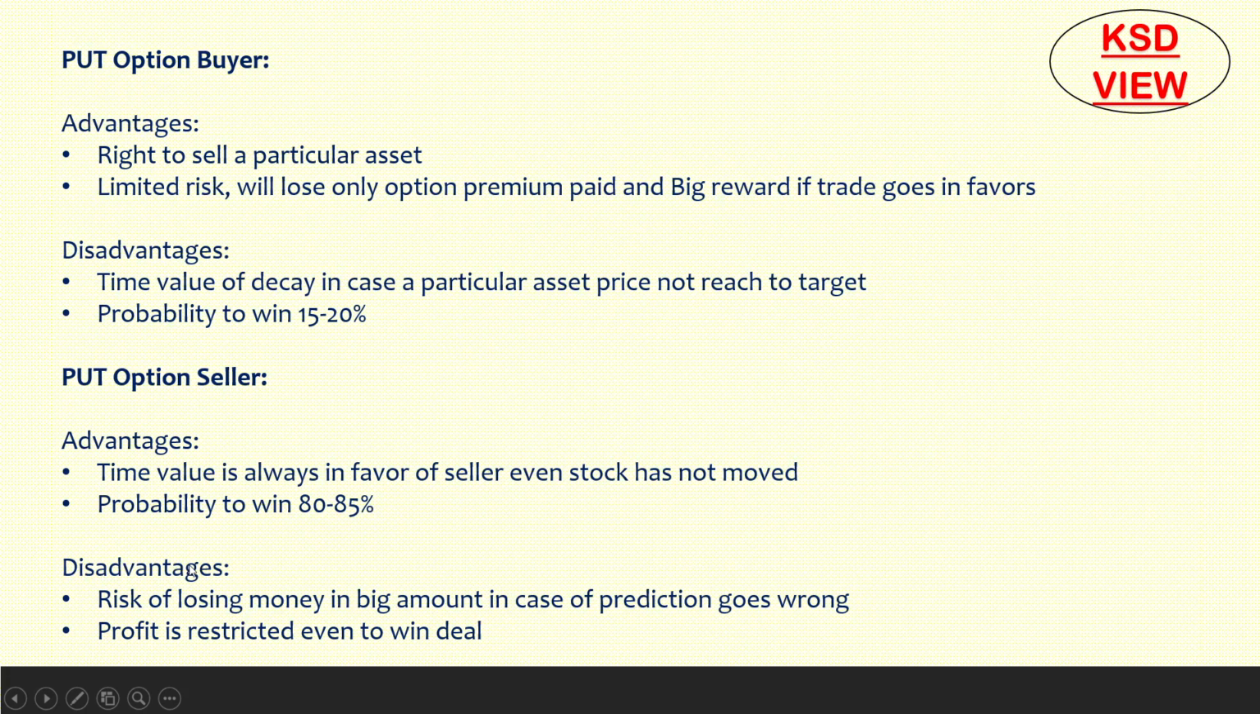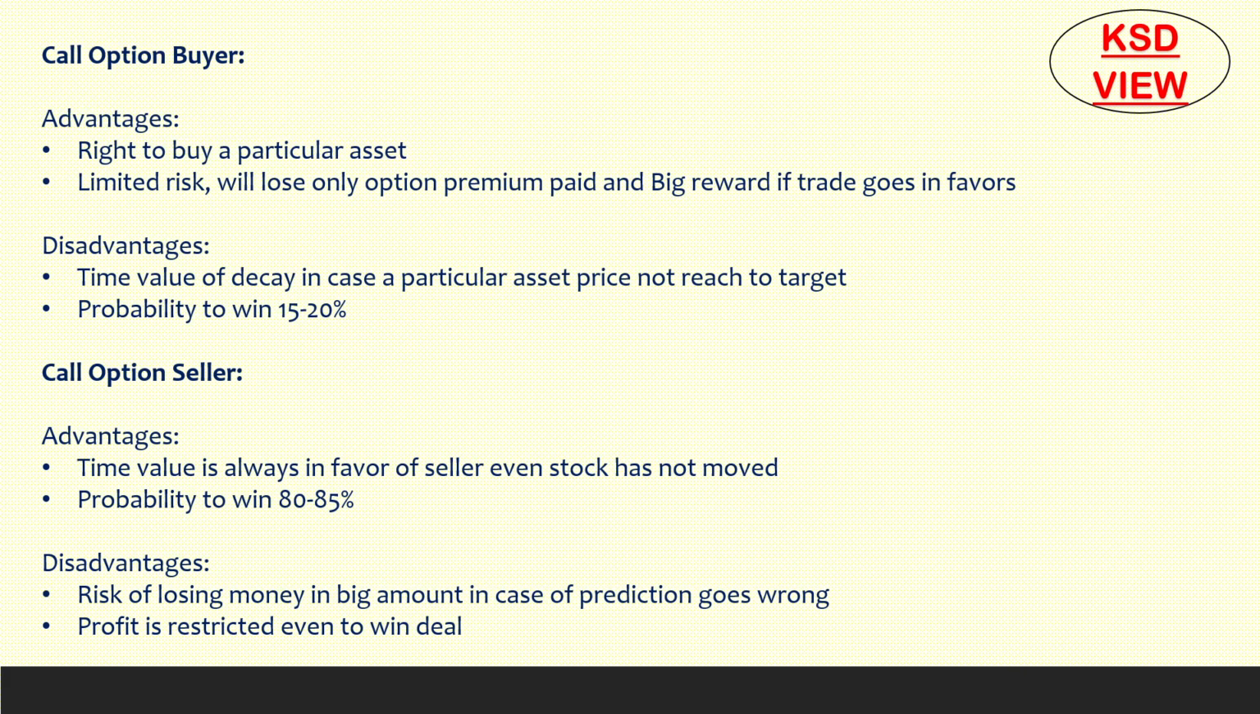Okay. Disadvantages. The first disadvantage is that the risk of losing money is a big amount in case the prediction goes wrong. Suppose they enter at the price of 300 and the price goes against them, the loss may go undefined. So it is a big risk. And second, profit is restricted even if they win the deal. Even if they win, they get only the 20 or 30 of the premium they entered at.